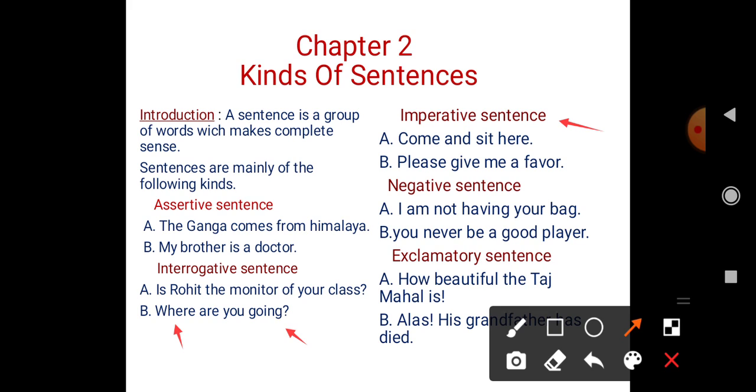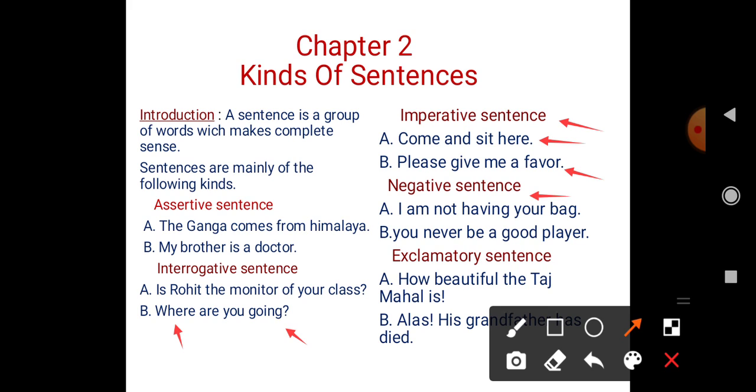Look at the example: Come and sit here. Come and sit here. This is an order, that come and sit here. So this is an imperative sentence. Look at the next: Please give me a favor. Here the word please makes the sentence such that in this sentence a request is given. Please give me a favor.